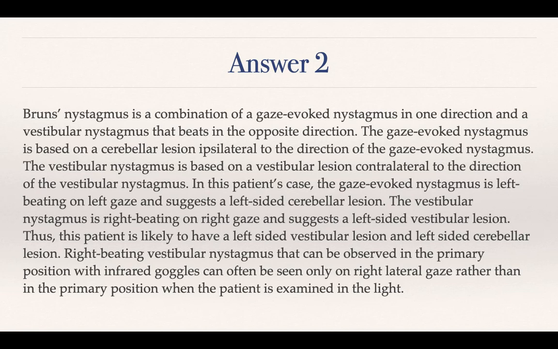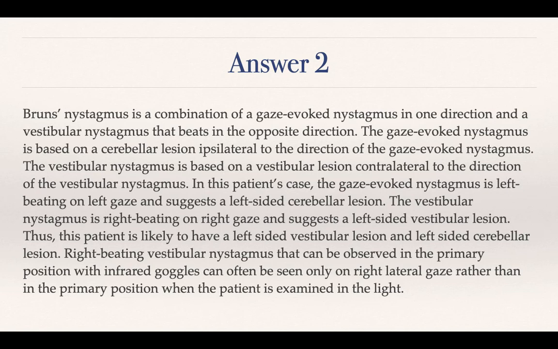The way it can become more is when the person looks to the right, it can be more frequent, or more intense, or it can so happen that even in the primary gaze, the right beating nystagmus will start showing up if the fixation was removed. Then is when it will be called a vestibular nystagmus. So this particular patient has a vestibular nystagmus.